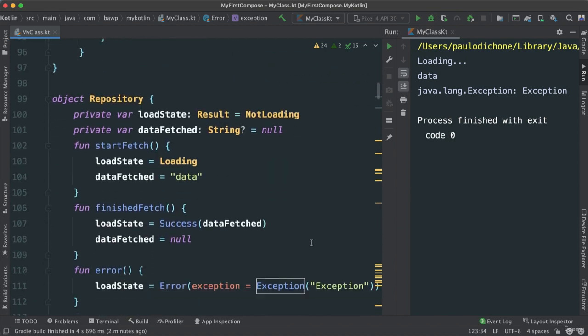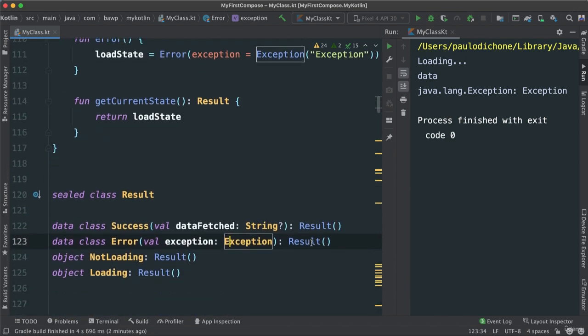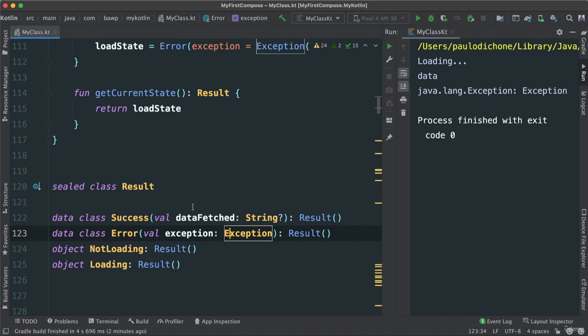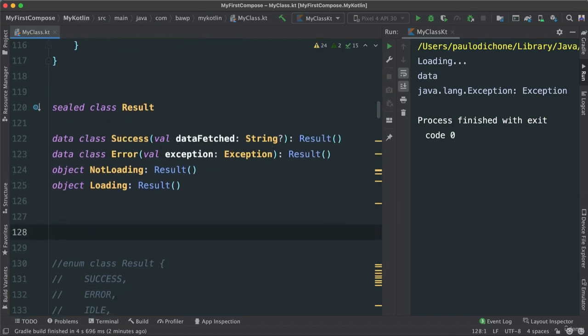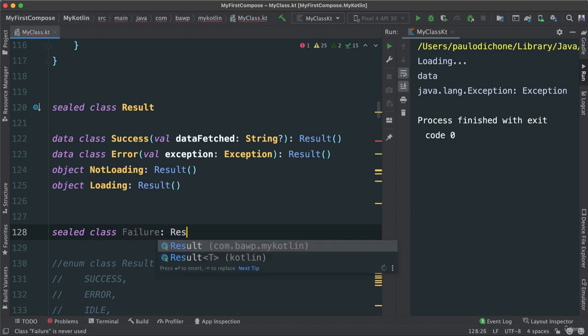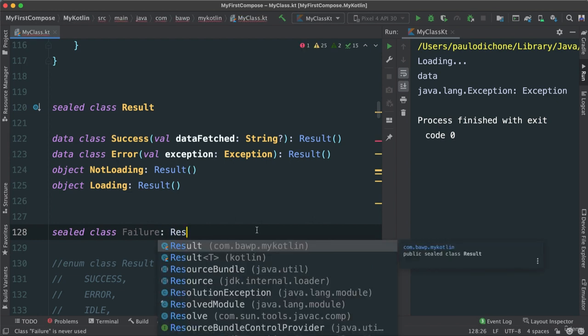And the great thing about sealed classes, as you see here, this is very simplistic. Sealed classes can also nest data classes, right? Can nest classes, objects, and also other sealed classes, right? Let's say we create a different sealed class. Let's write it up here. I'm going to go ahead and say sealed class, I'm going to call this Failure, just as an example. And this one here will implement Result, right? This other sealed class here.